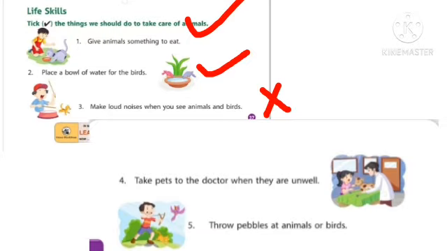If your pet is not well, what will you do? Yeah, you should take your pets to the doctor. That is right. So we can tick it. Last one, throw pebbles at animals or birds. If you throw pebbles at animals or birds, is that good? No, that is wrong. That is not right. So that is false. We don't tick it.